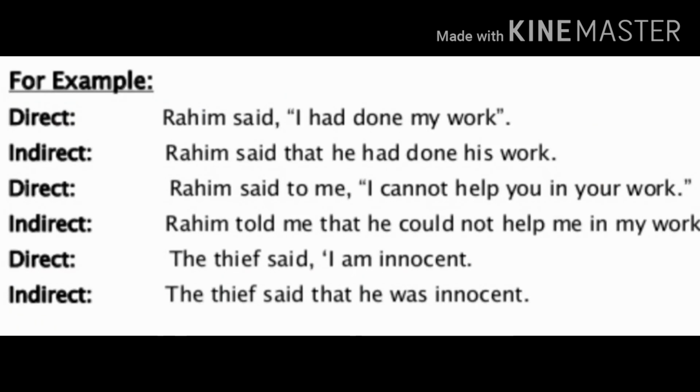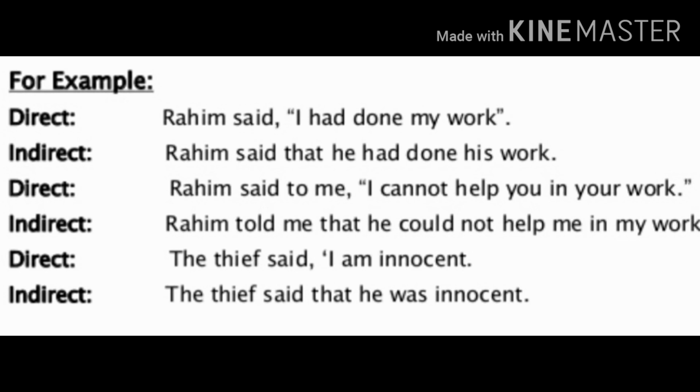Now some examples to change assertive sentences into indirect speech. There are different rules to change interrogative sentences into indirect speech. First, we will do some examples of assertive sentences. For example, Rahim said, I had done my work. In this sentence, in the reporting verb, there is only said, so we will not change said.